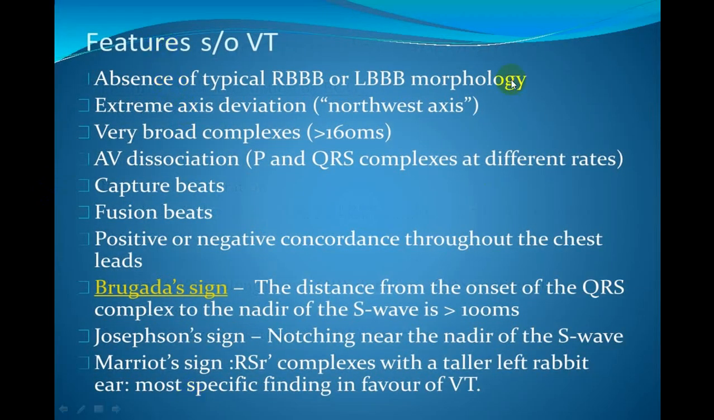These are other criteria, that is, absence of typical RBBB or LBBB pattern, which is more common. These are all the features of VT. Extreme axis deviation like northwest, we call it no man's land. Very broad complexes, more than 0.12, that is, more than 0.16 second. AV dissociation, capture beats, fusion beats, positive or negative concordance, Brugada sign, Josephson sign, and Marriott sign. These are all the features of VT. But some are very much in favor, some are not. So we'll be trying to use all of this.